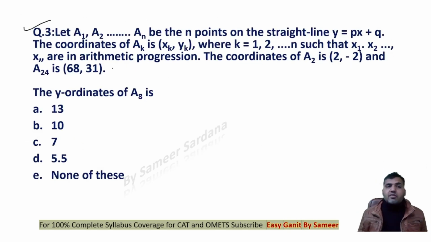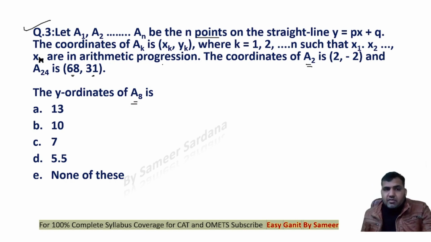Looking at question number 3, guys, it says let A1, A2, up to An be the n points on the straight line y is equal to px plus q. The coordinates of Ak is xk, yk, where k can be 1, 2, 3 up to n, such that x1, x2, x3 up to xn are in arithmetic progression. All these values are in arithmetic progression. The coordinates of A2 is 2 and minus 2, and A24 is 68 and 31. The y ordinate of A8 is what?